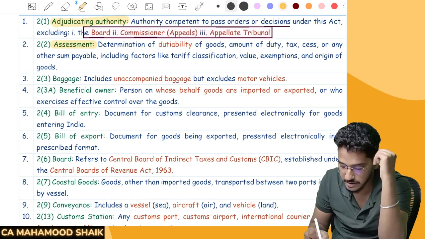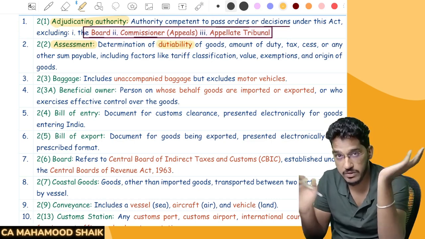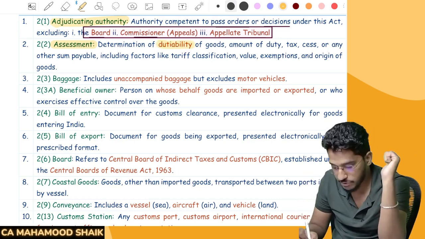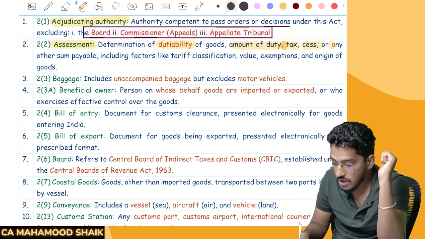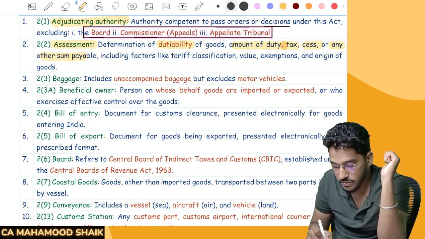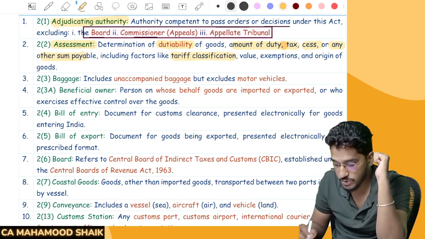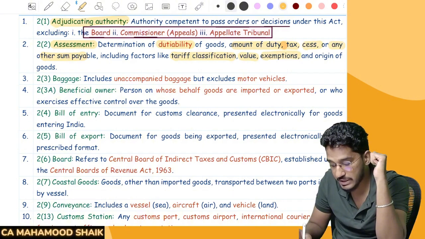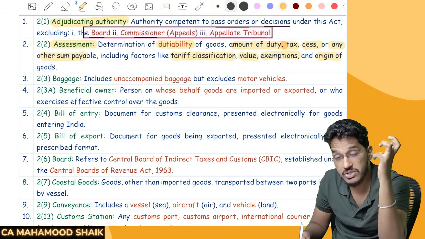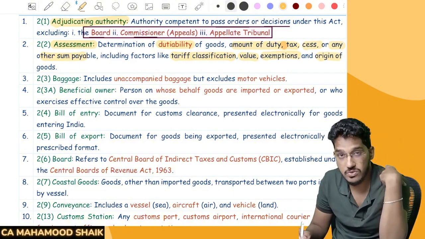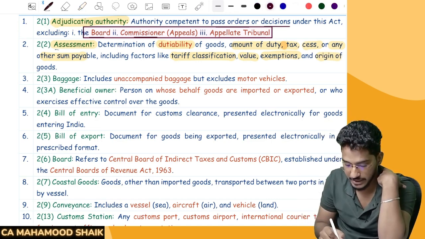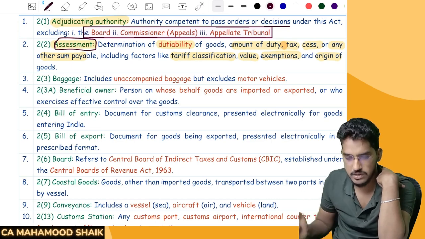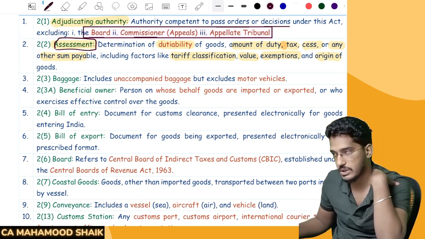So assessment means determination of dutiability of the goods, determining whether goods are dutiable or not. If they are dutiable, what is the amount of duty? What is the amount of tax? What is the amount of cess? Or any other sum payable, including factors like tariff classification. What should be its classification? What should be its value? Whether it is exempted or not? What is the origin of the goods, from which country are they coming? This process of determination we call assessment. This term is not new for us. We have already seen it in income tax and GST also.